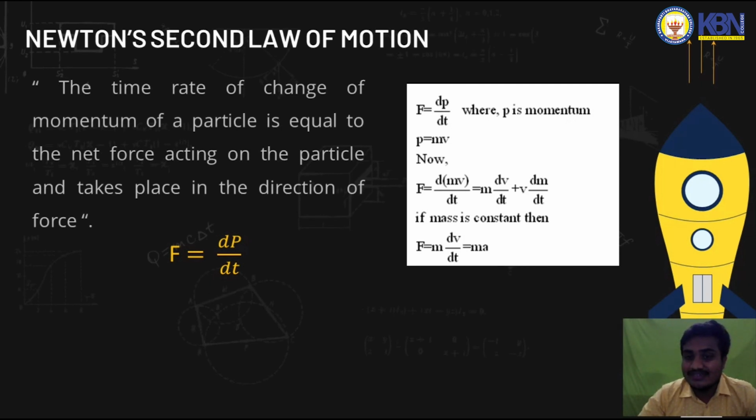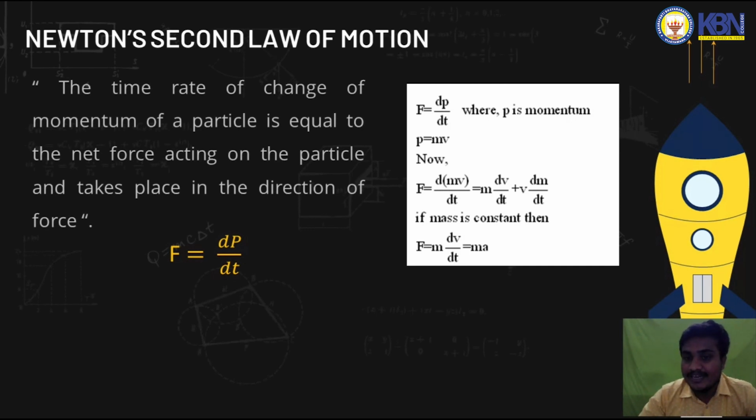For a body, the mass is constant, so the derivative of mass is 0, and v into 0 makes the second term go to 0. So we are left with m dv by dt.